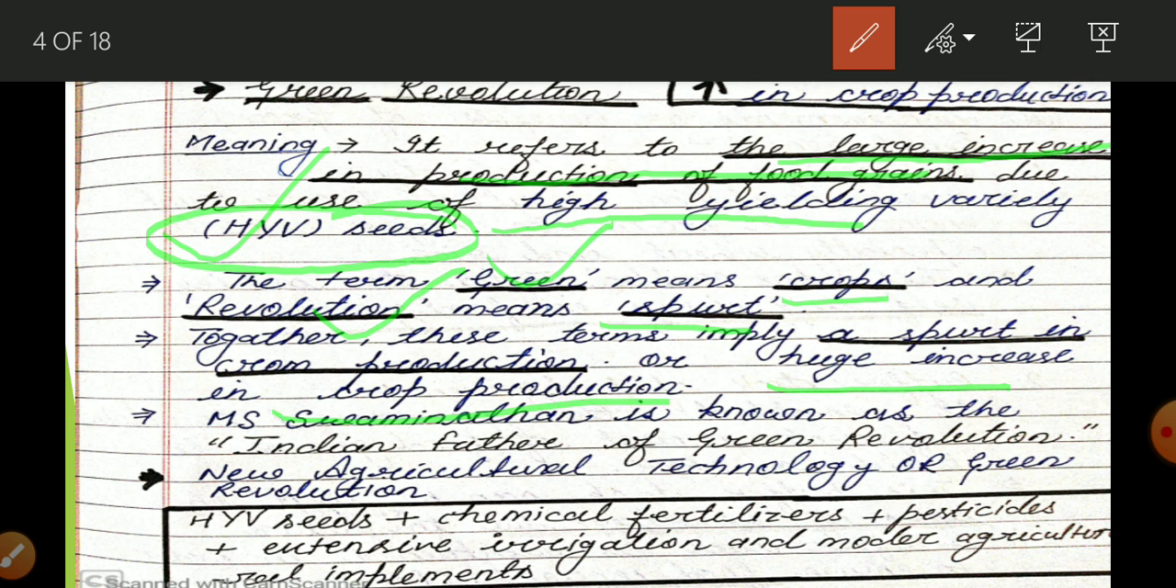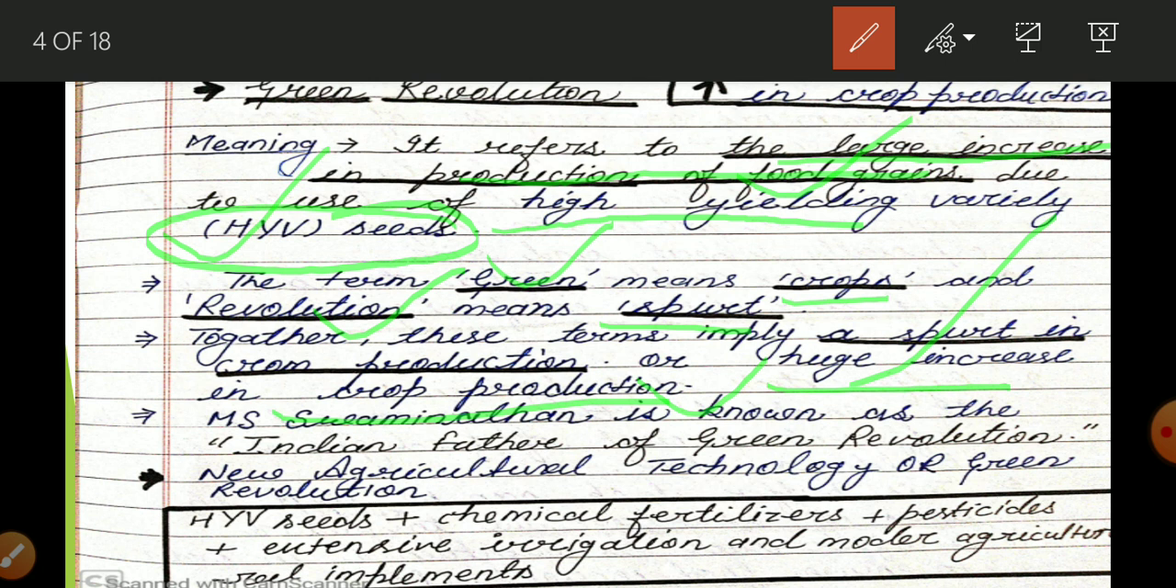I think you are able to understand. It is very important. What is the meaning of green revolution? A huge, tremendous increase in the production of food grain due to HYV seeds is known as the green revolution. And the term green revolution means a huge increase in crop production, a large increase in the production of food grain. This is known as the green revolution.